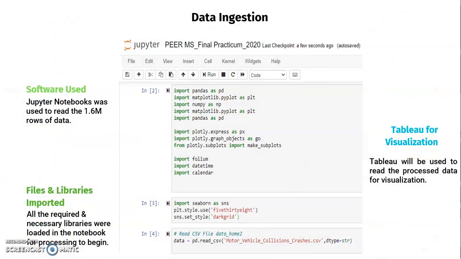The data of 1.6 million rows was ingested on a Jupyter notebook. We were able to import all the required libraries on the notebook for processing to begin. And then after cleaning and pre-processing the data, we will be using Tableau for visualization.